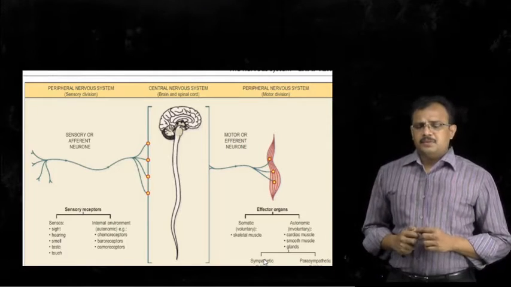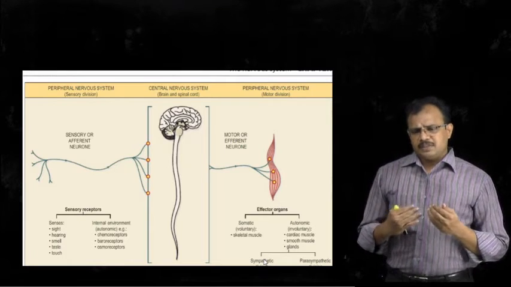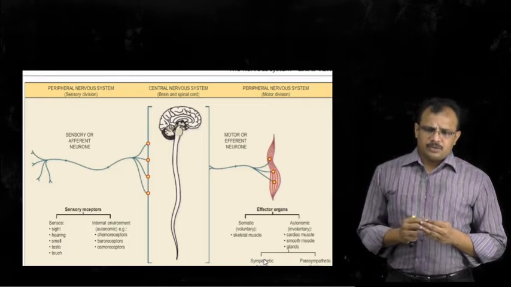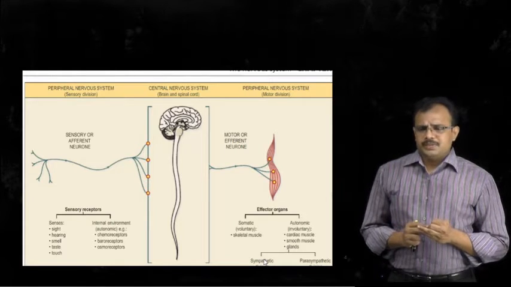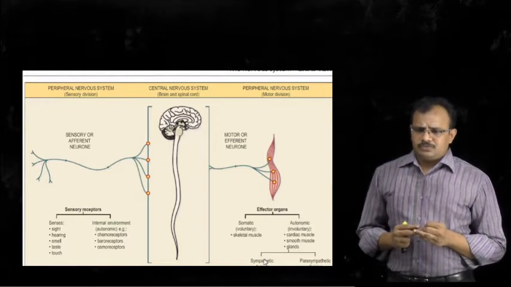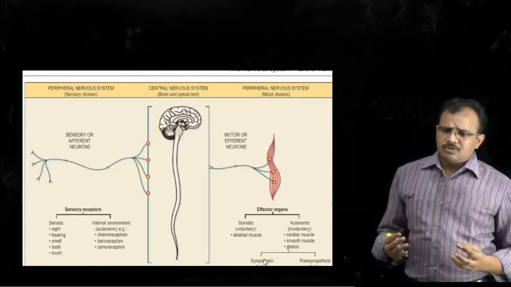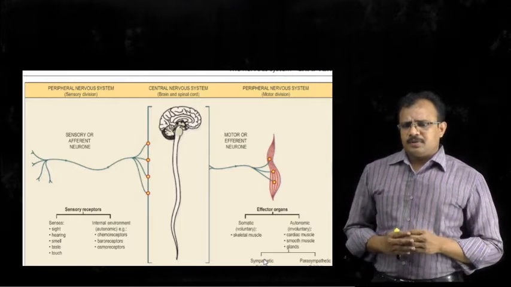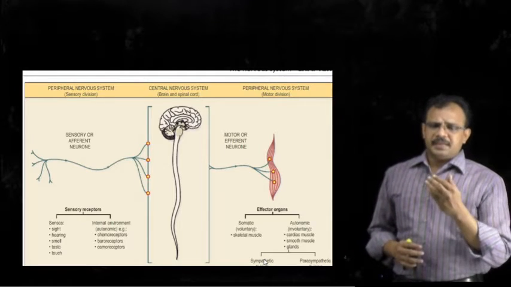Sensations from the internal environment, such as chemoreceptors, baroreceptors and proprioceptors, which are the receptors of joints, also carry sensory information through sensory nerves to the brain and